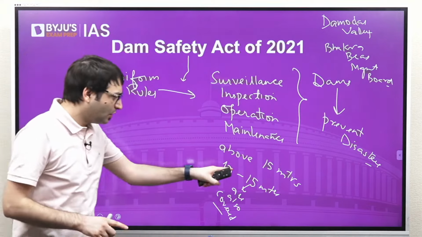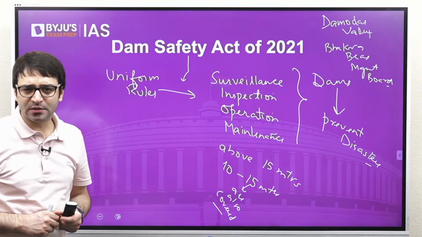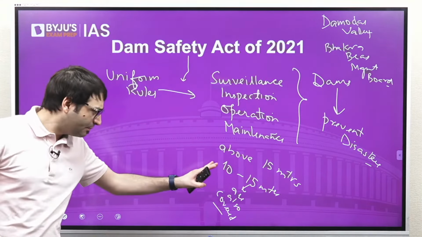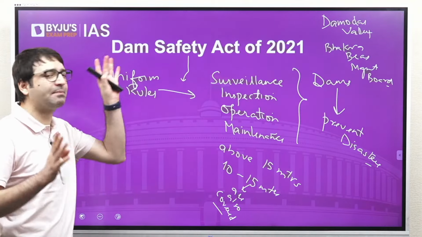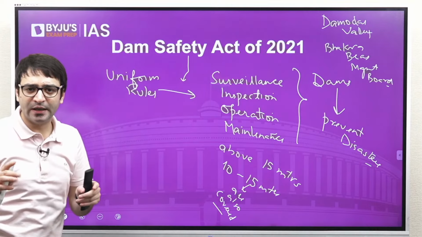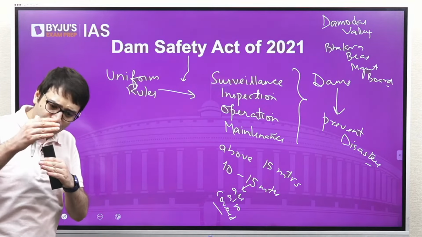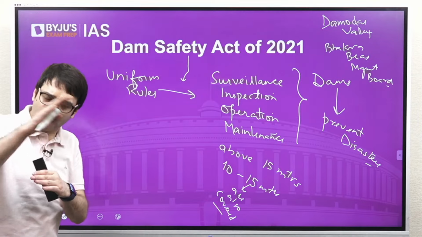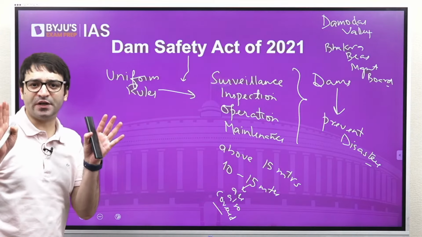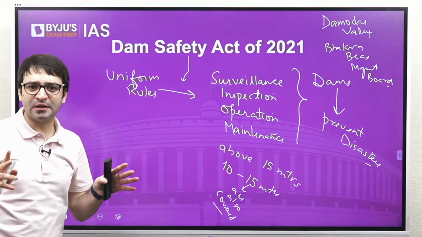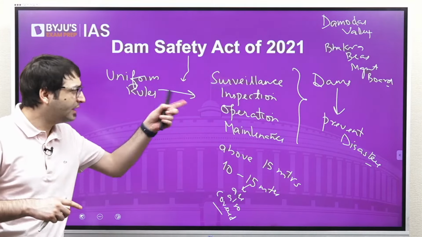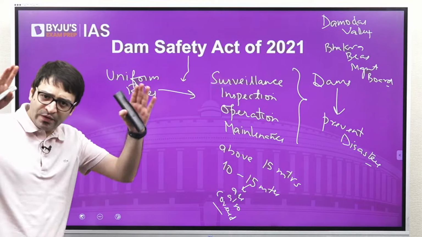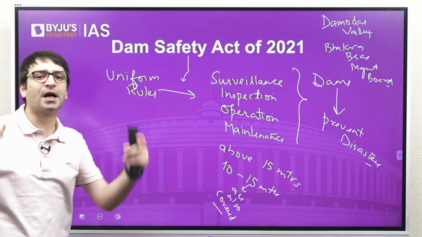Those dams which are above 15 meters, or some of the dams between 10 to 15 meters, come under the ambit of the Dam Safety Act 2021. The purpose is that there should be uniform rules across different states on dam safety so that we prevent disasters. So surveillance, maintenance, operation, and inspection of these dams will have uniform rules throughout the country.